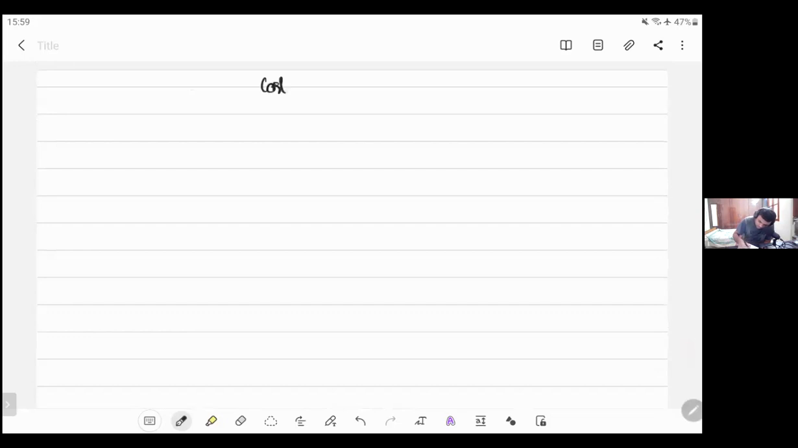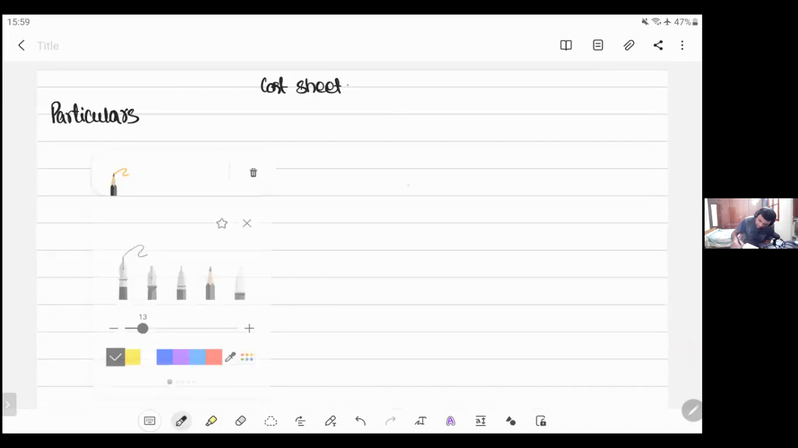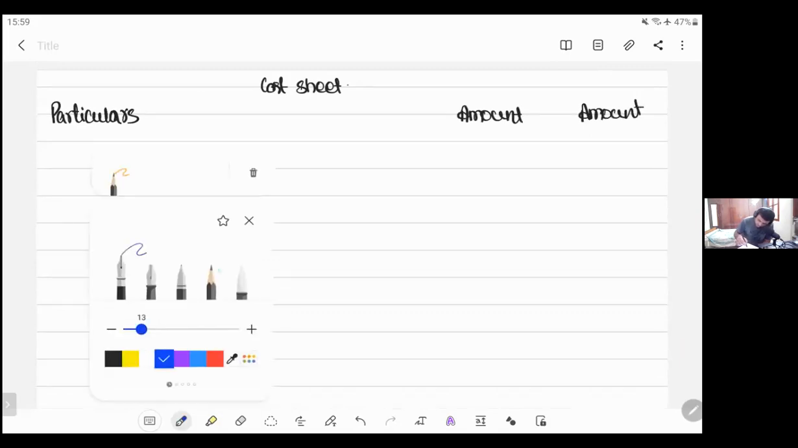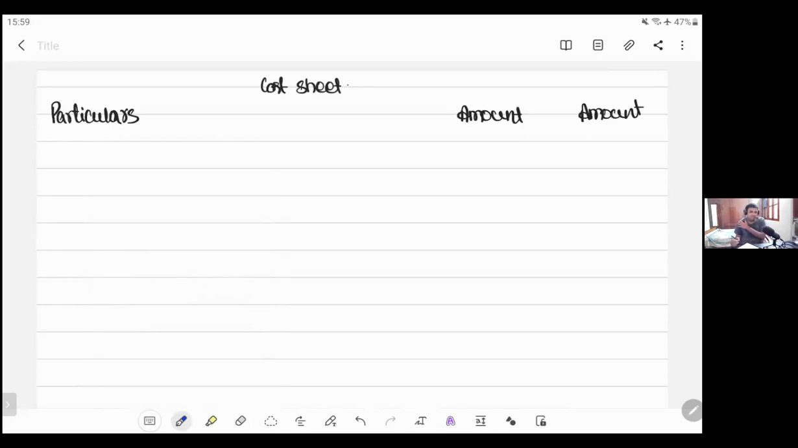Cost sheet. Particulars. Let me write two amount columns. Amount column 1, amount column 2. Make sure you take all the expenses. Don't forget even a single expense. First one is raw material. Raw material is somewhere around 33,000.